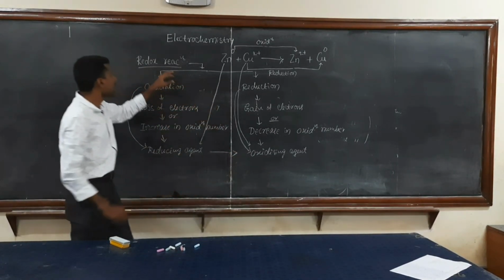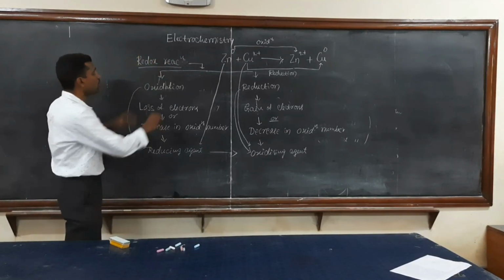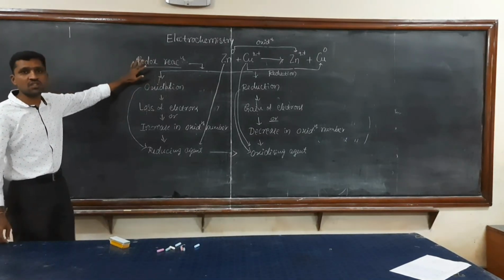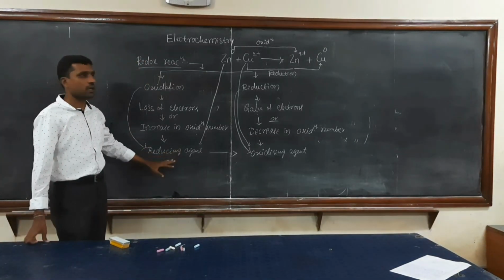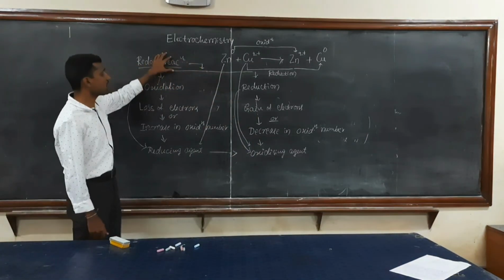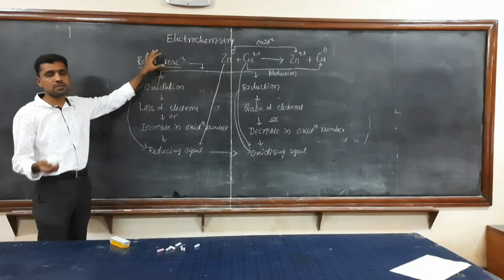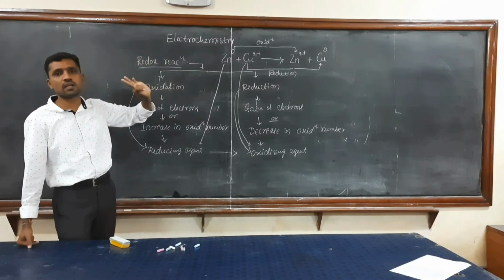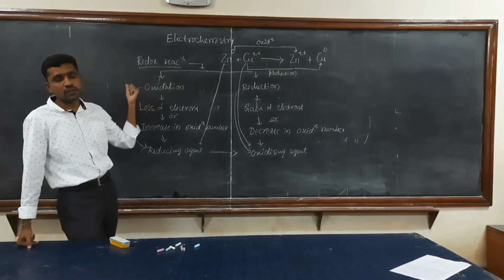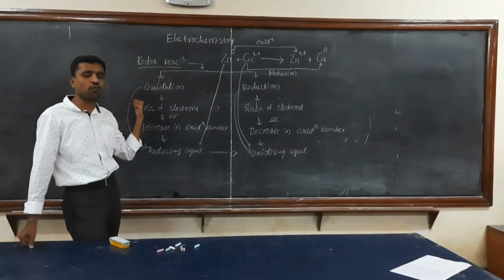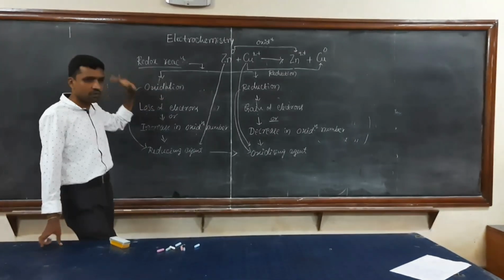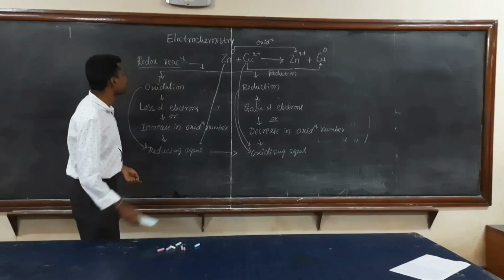This plays an important role in the generation of electrical energy. It is the transfer of electrons from the reducing agent to the oxidizing agent. So this redox reaction helps in the development of electrochemical cells as well as electrolytic cells. Therefore, this redox reaction forms a basis for the generation of electricity. Fine. Next I will go to the electrochemical cell.